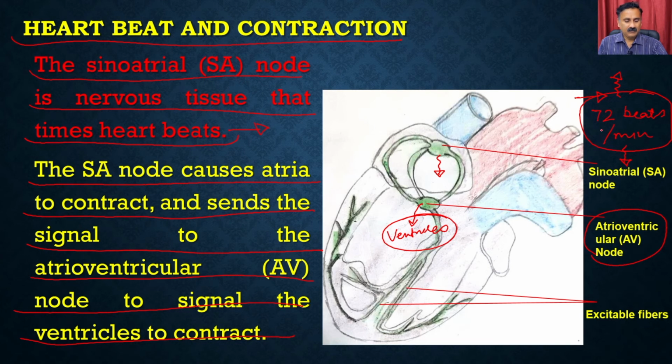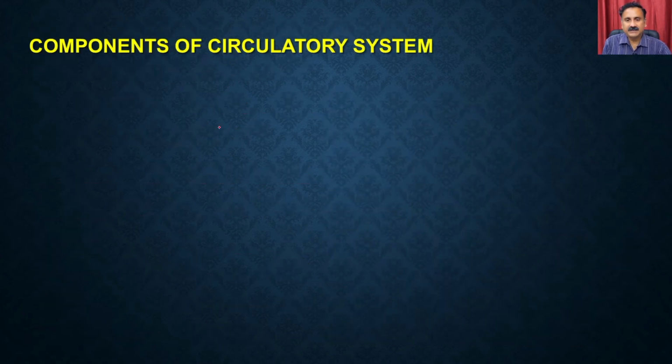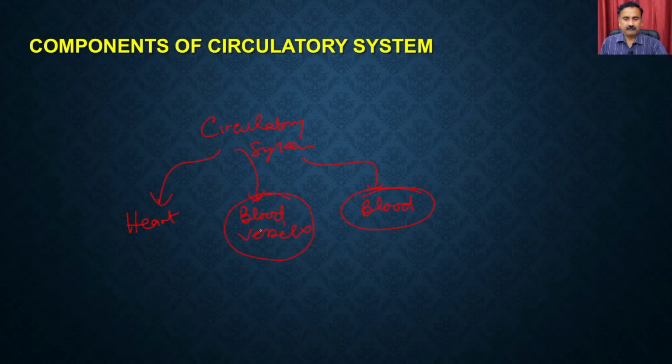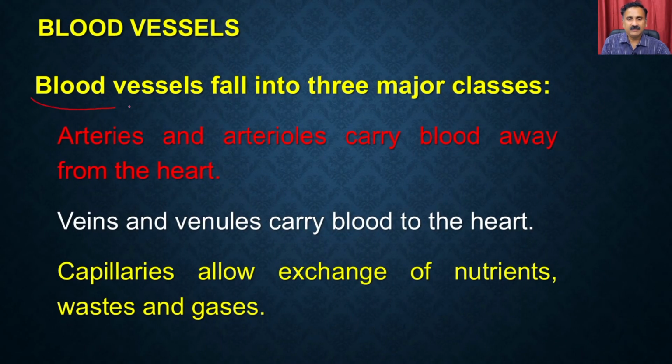Okay, now, so we have discussed the circulatory system. We are in the circulatory system, and we are discussing the heart, right? So far we have discussed the heart. Now we are going to start discussing the pipes, or the blood vessels, and the third component is the blood, or the fluid. Okay, so let's discuss the blood vessels. Blood vessels serve the purpose of the pipe, right?